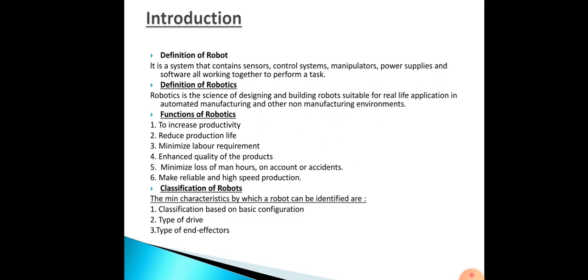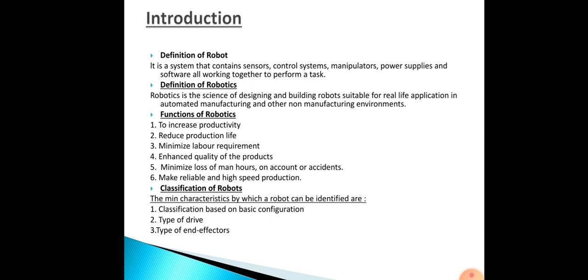The electric drive system is perfect for small robots and for specific applications. The hydraulic drive system is designed for large size robots. It requires high power or speed compared to the electric drive system. The next one is the pneumatic drive system, which is used primarily for small robots with less than 5 degrees of freedom. It has the ability to provide fine accuracy and speed. Those are the types of drive.